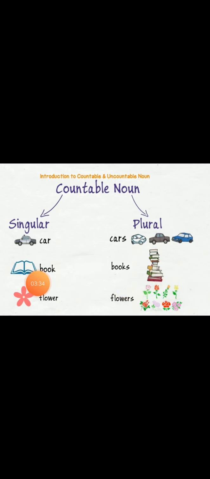For example, car, cars, book, books, flower, flowers. You can see here car, book, flower are the singular forms. Cars, books, flowers are the plural forms. It means we can count the car, two cars, three cars, four cars. We can count books, two books, four books. We can count flowers. So these are countable nouns.